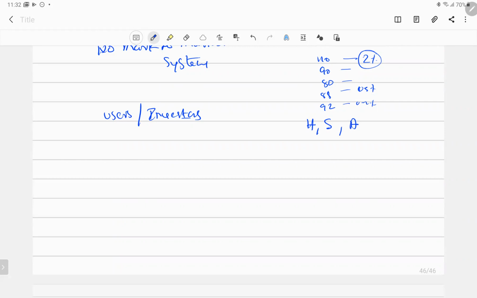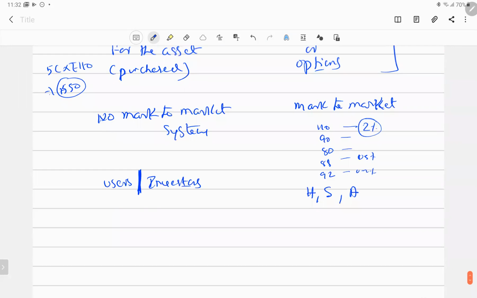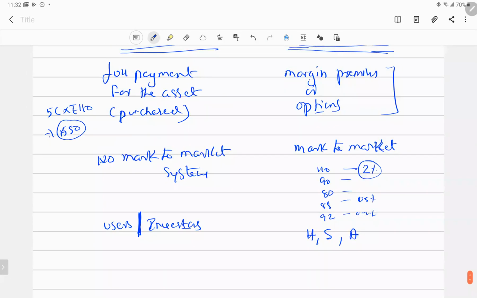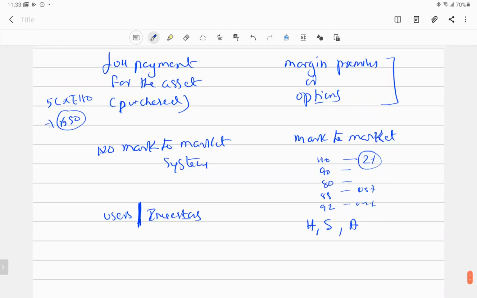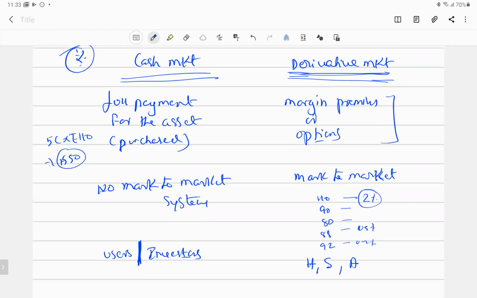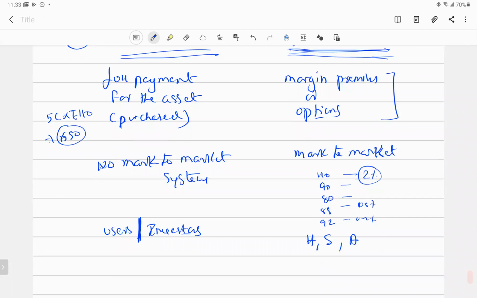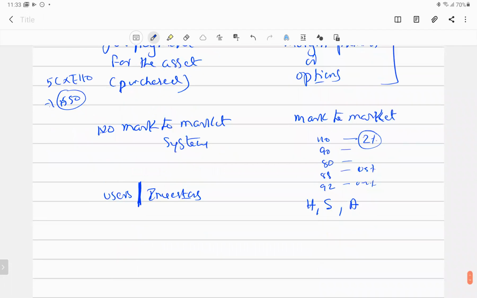Normally, if you are the user, the investor, and you have a holding of say 20,000 in SBI shares, why should you go and live in derivative markets? It will operate entirely opposite compared to your cash market. You will lose your entire money in the margin itself. So why should you go and unwantedly lose your money? Derivatives are an exposure of risk, right? It's very dangerous. It has even crashed entire exchange prices actually. It's a dangerous thing to do when you go and trade in futures and options.